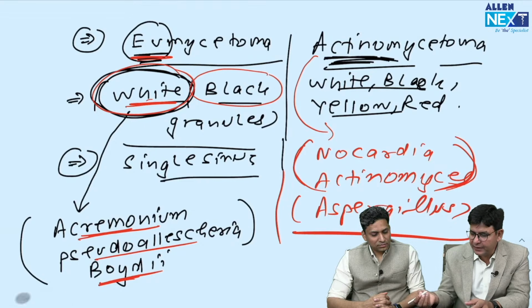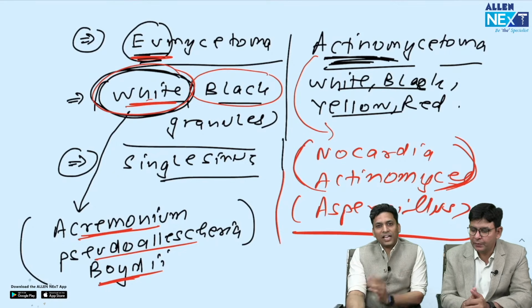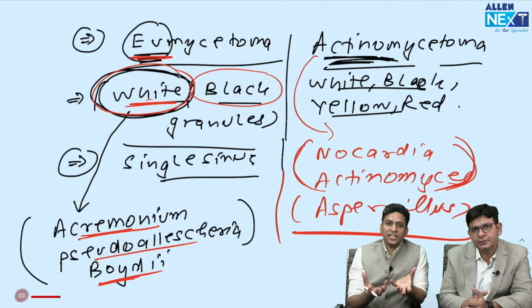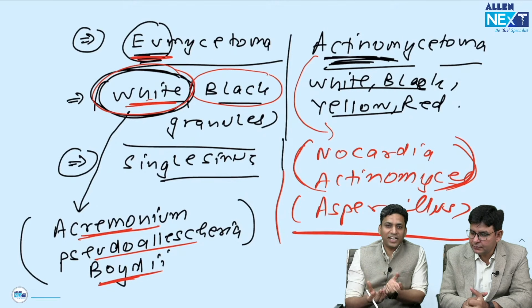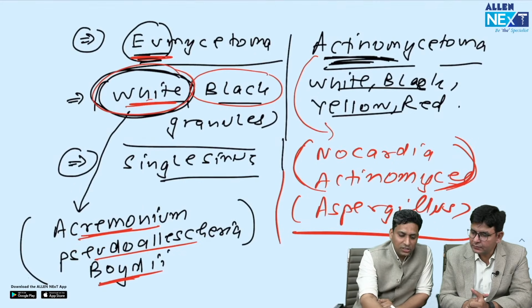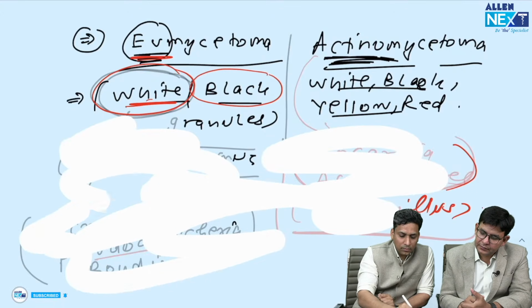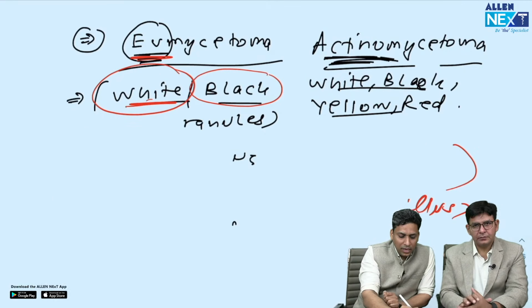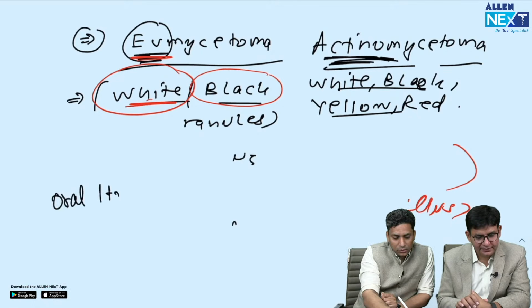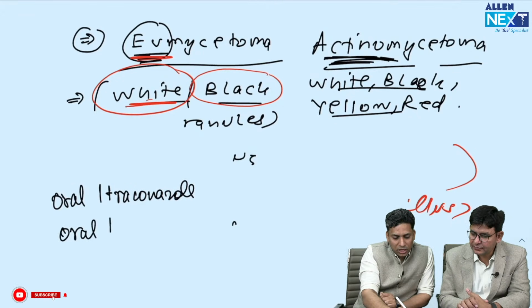And regarding the treatment part, what can we do for actinomycetoma? Whatever is causing it, we need to treat that. Mycetoma is caused by fungus, so we need to treat it with antifungal agents like oral itraconazole and oral ketoconazole.